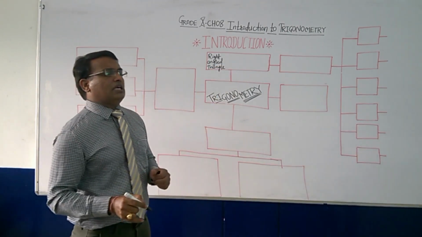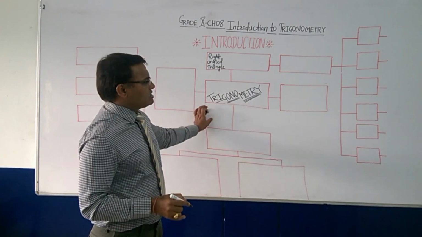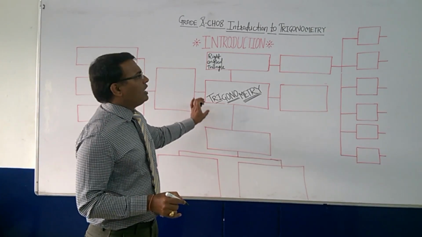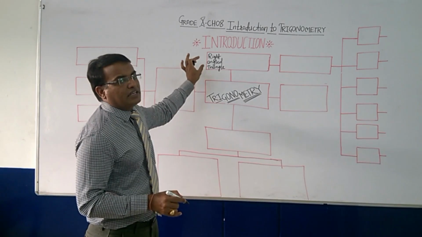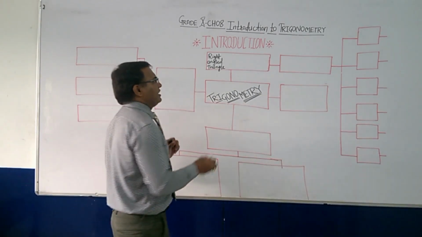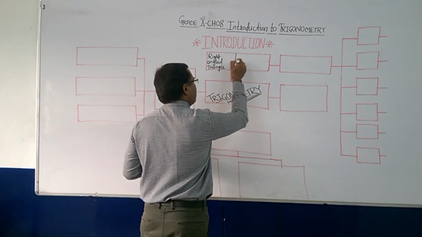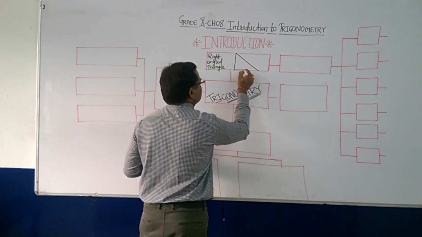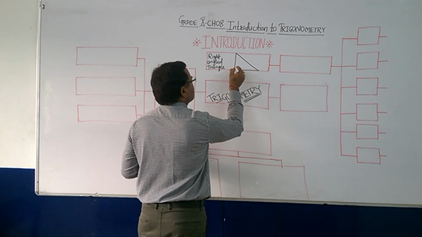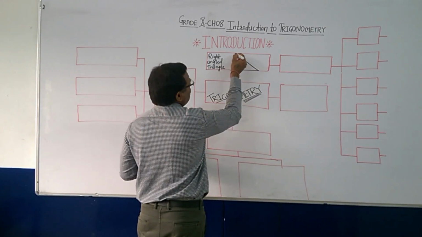The whole and soul focus of this chapter is on only one diagram, that is a right angled triangle. So here I am drawing it. This is a right angled triangle.